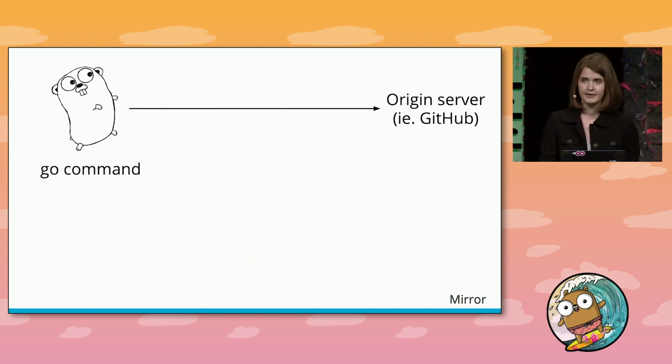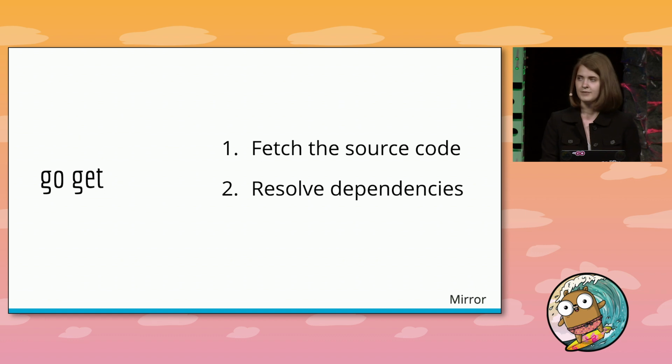So go get changes behavior depending on whether the Go command is running in module-aware mode or in GOPATH mode. But proxies are only used in module-aware mode, so that's the behavior we're going to talk about. go get has a lot of jobs, but it has two big ones that we want to discuss. It has to go out and get the code that you asked for, but it also has to understand the new dependencies for your module based on the code it just fetched. It has to resolve those dependencies, and it may need to update your go.mod file.